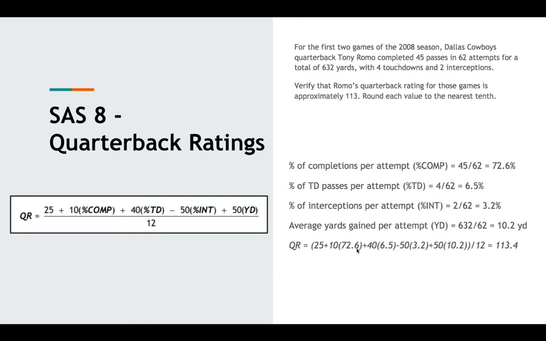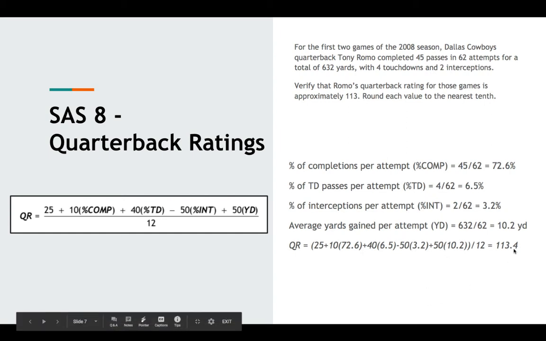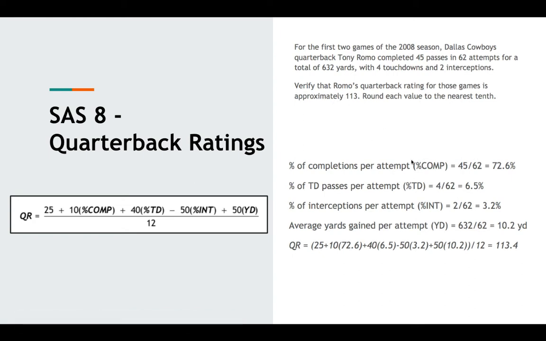Also notice that all of these, the percentage of completions, touchdowns, and interceptions, and the yards averaged, are to the first tenth, because it asks us to round the value to the nearest tenth. And the answer is rounded to the nearest tenth also, and that answer, 113.4, gets us approximately a 113 quarterback rating. Now, Tony Romo was good, but let's talk about a great quarterback.